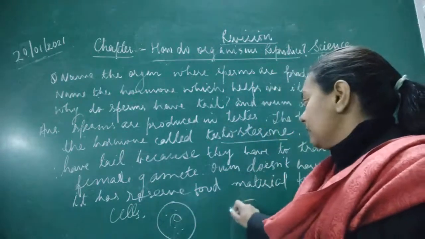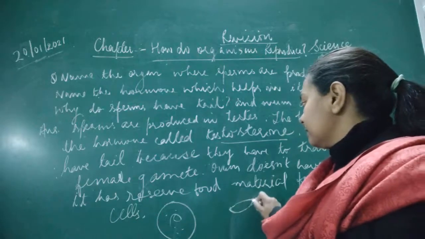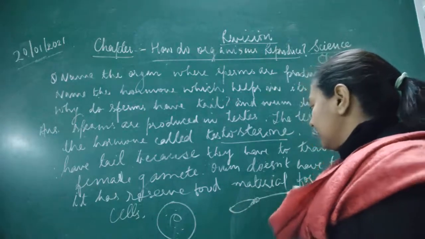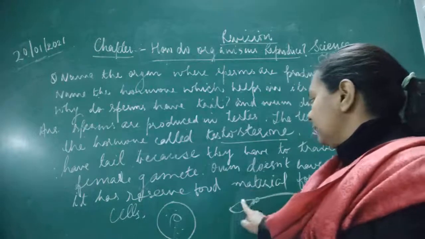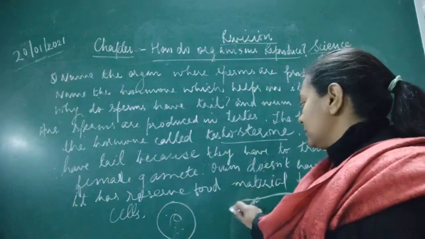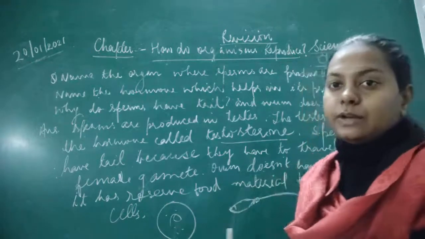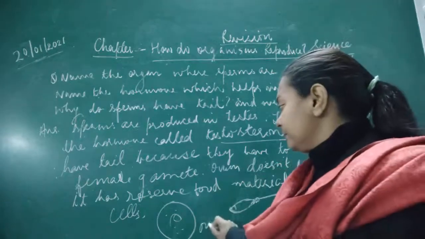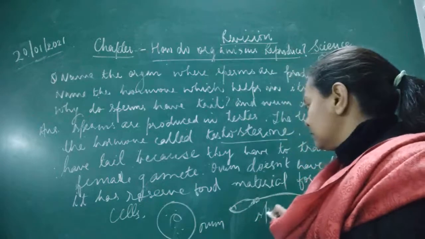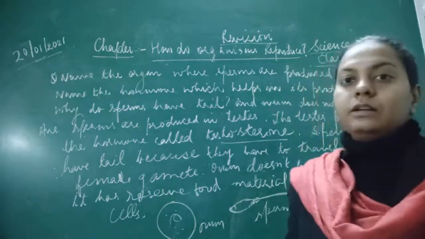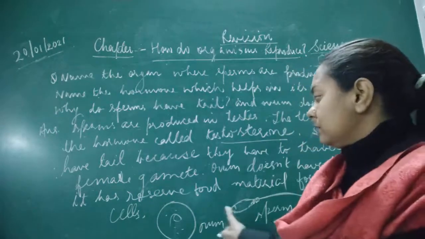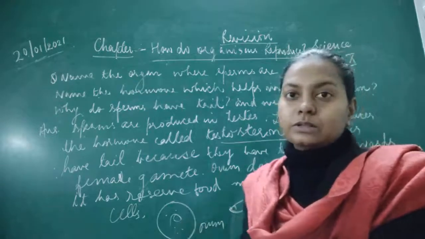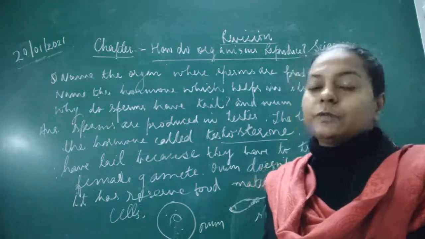Whereas the sperms have a tail because it has to travel towards this female gamete. Okay, this is ovum and this is sperm. Fine. So here what happens? The sperm has to travel towards the ovum so that it gets fertilized.